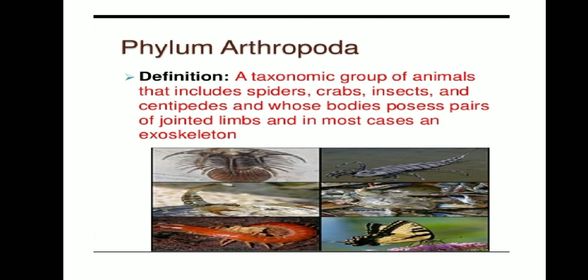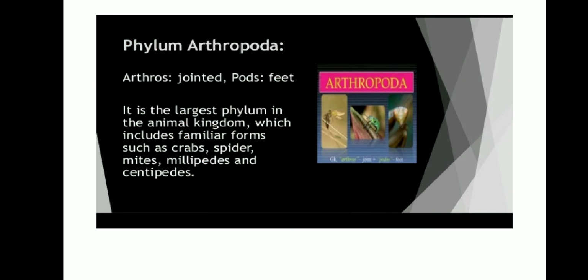Next, let us discuss phylum Arthropoda. Arthropoda are the organisms or animals which have jointed legs. This Arthropoda is the largest phylum of the animal kingdom. All the varieties of insects come under this Arthropoda. Arthros means jointed. Pods means feet. So Arthropoda means the animals which have jointed feet.